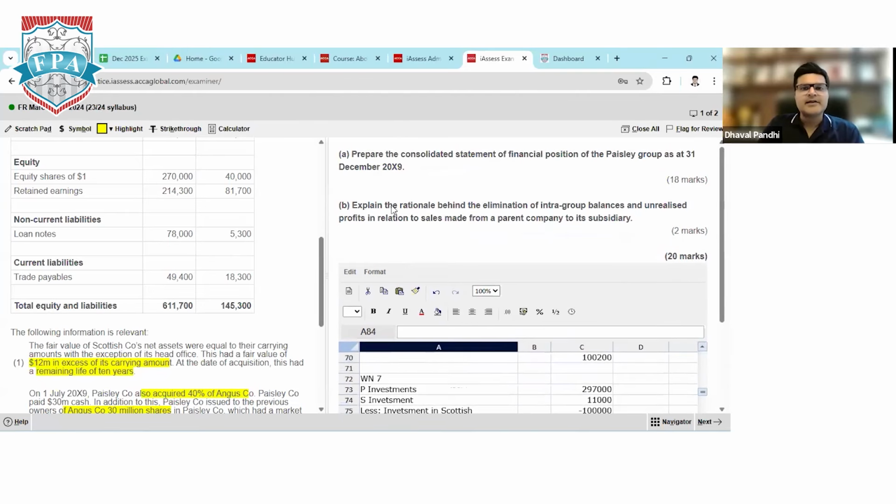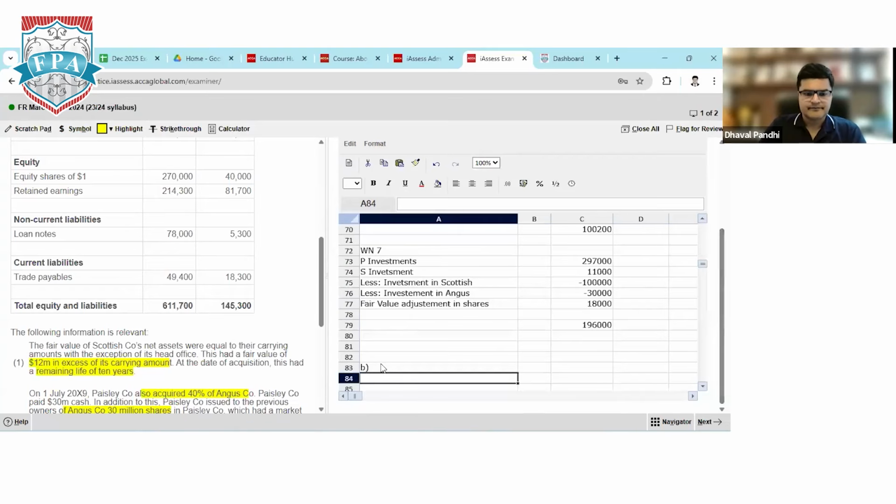Explain the rationale behind elimination of intragroup balances and unrealized profit. There are 2 points I need to discuss. First is intragroup balance and second is unrealized profit. So first I need to answer why we are eliminating intragroup balances. I'll give the heading.